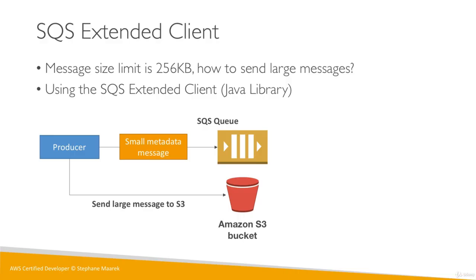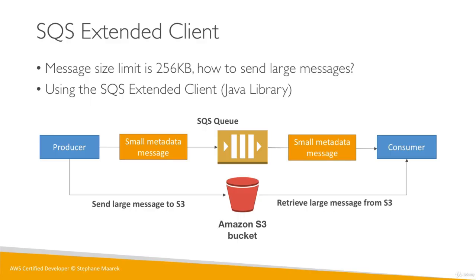Now, using the extended client library, the consumer receives that small metadata message, and it says, oh, it seems like I need to pull the larger message out of Amazon S3. So it will just do that. It will go to Amazon S3 and retrieve the large message. What we can see here is that on top of communicating to SQS, we also have to communicate to S3, but we're able to send extremely large messages, think images, videos, whatever you want, and only pass through SQS just the metadata. So that's it for the extended client.